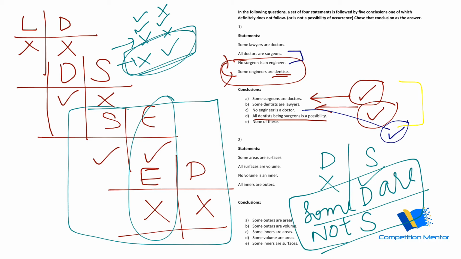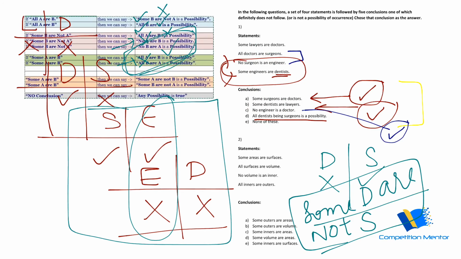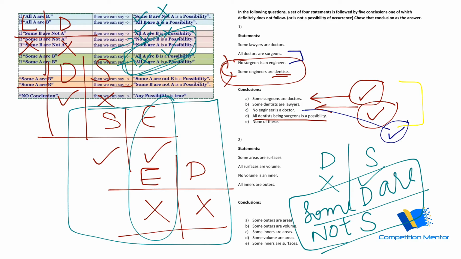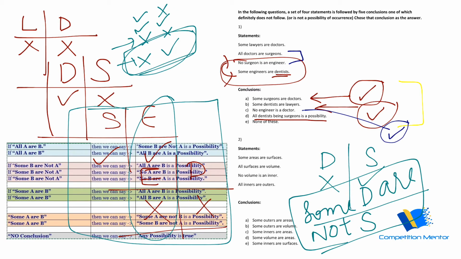Now we can go to our rule of possibilities, and I'll place it here so you can get the reference. Place it this side so you can get that here. So whenever you have some A are not B, check this part: some B are not A, that will be all A or B is a possibility.